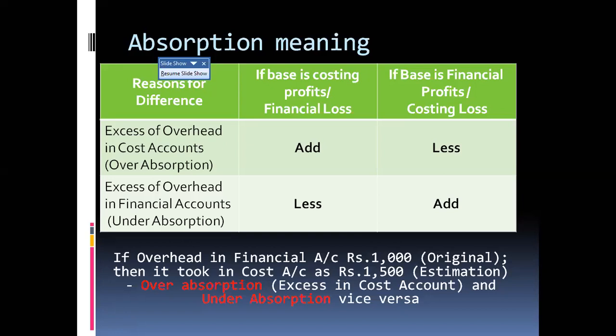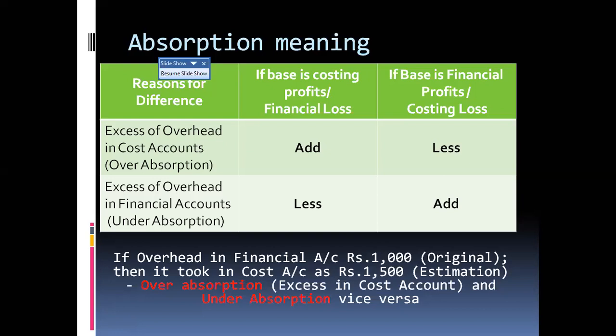In the next case, if in the financial accounts there is an excess of overhead, that means under absorption. Under absorption has the opposite effect: it should be deducted when starting from the cost accounting profit, and added if you start with the financial accounting profit. You have to remember this.